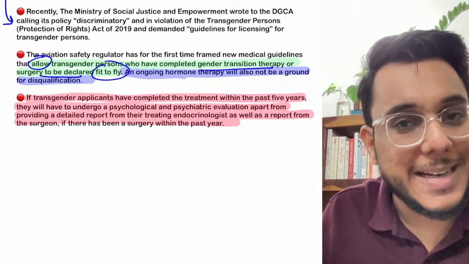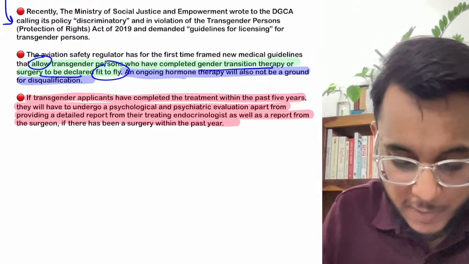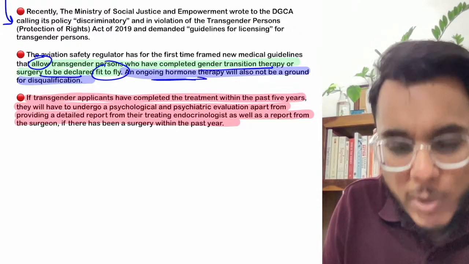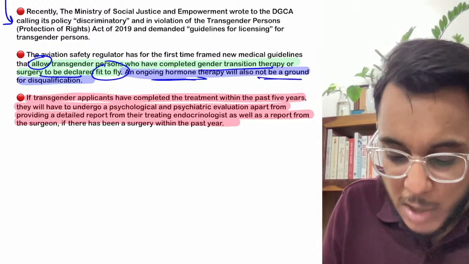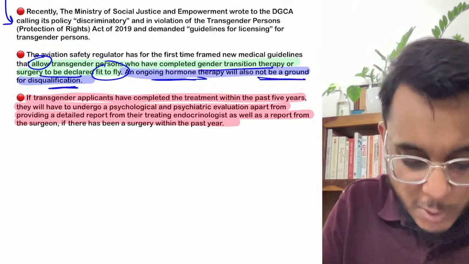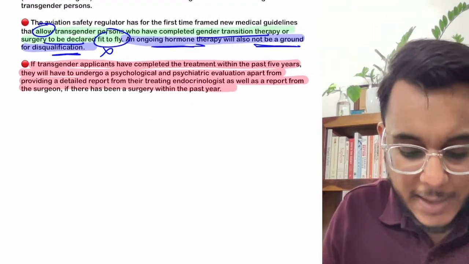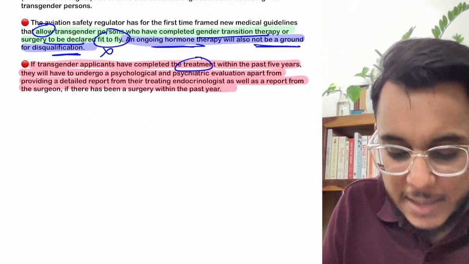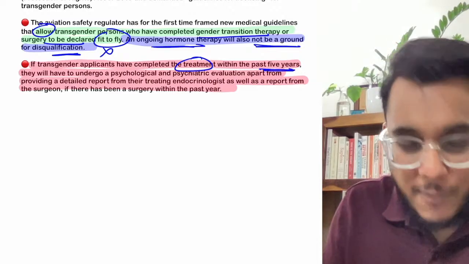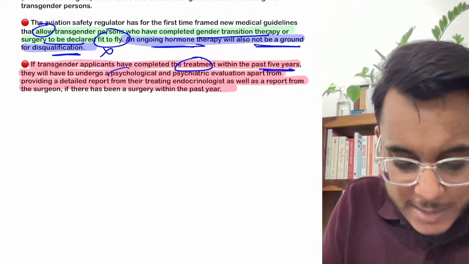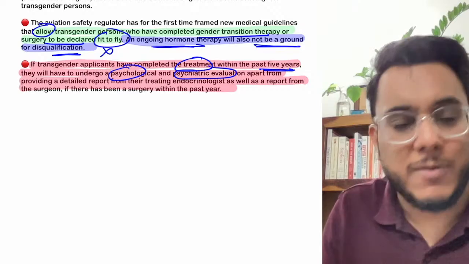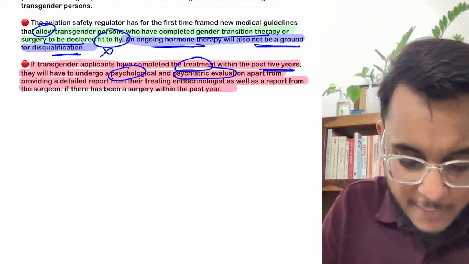They cannot be denied the license, they cannot be denied to fly. Moreover, if there is ongoing hormone therapy, a person is still fit to fly and cannot be disqualified. It has been provided that all the transgender applicants who have completed their treatment within the past 5 years have only to undergo a psychological and psychiatric evaluation, which is carried out for other people also.